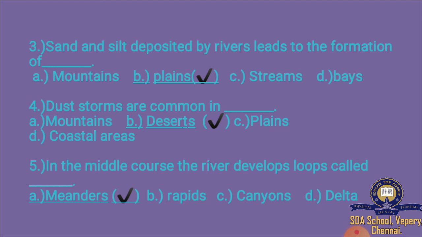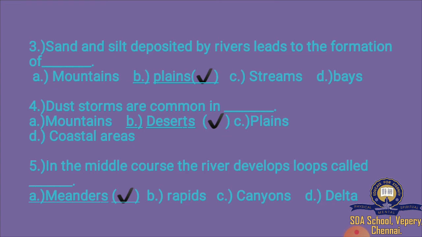Dust storms are common in dash. Option A mountains, option B deserts, option C plains, option D coastal areas. Which is the right answer? Yes, deserts is the right answer. Dust storms are common in deserts.